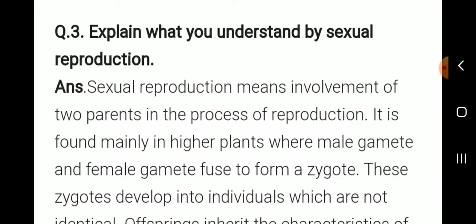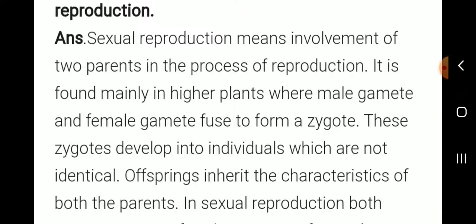Next, explain what you understand by sexual reproduction. Sexual reproduction means the involvement of two parents in the process of reproduction. It is found mainly in higher plants, where the male gamete and female gamete fuse to form a zygote.